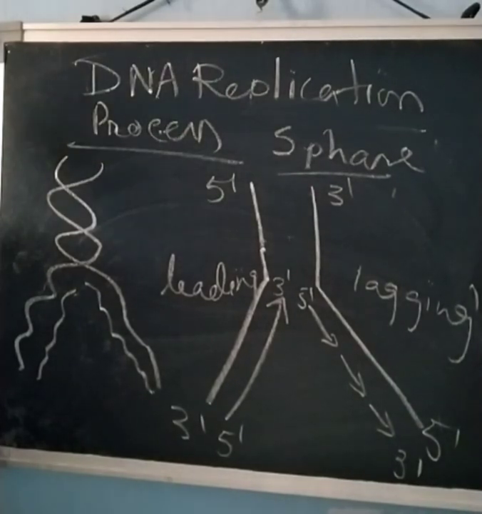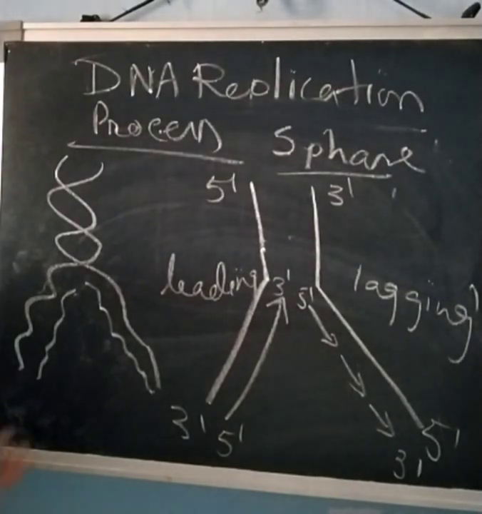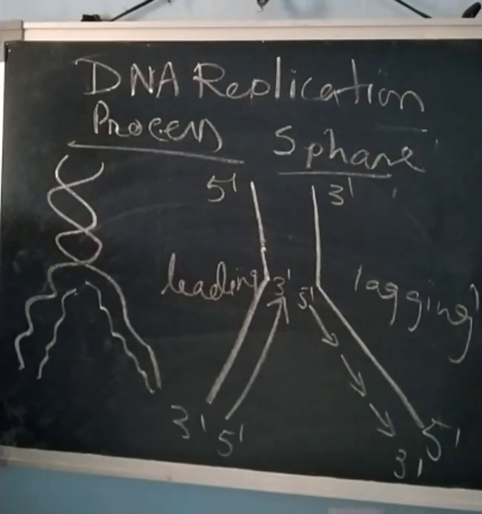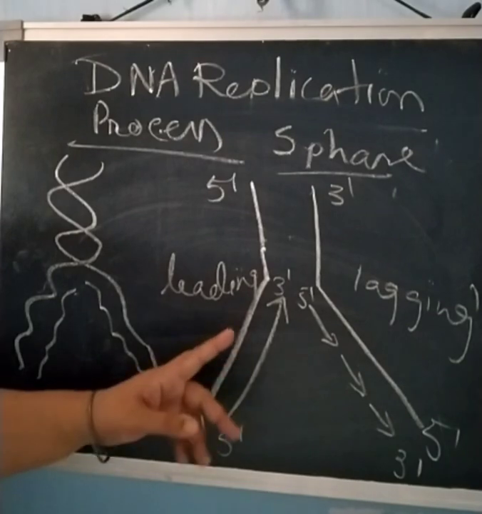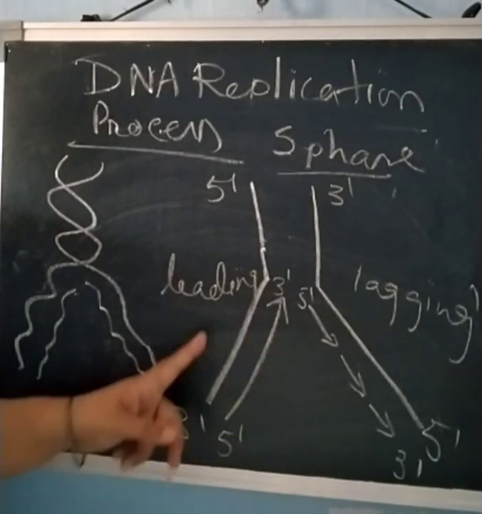The master enzyme which controls this entire process is the DNA-dependent DNA polymerase enzyme. Lots of other enzymes also help in this process. DNA-dependent DNA polymerase is the major enzyme which uses a DNA template to catalyze the polymerization of deoxyribonucleotides. So what is going on here?